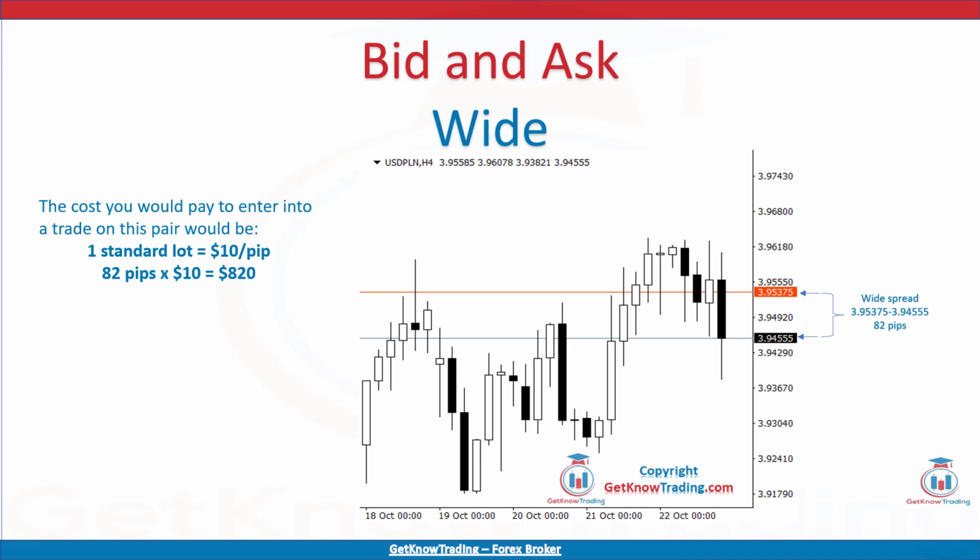You would need to wait a long time until the price reaches your entry price and then wait until it moves in your direction. That is why it is important to have the currency pair with bid and ask price close together. The cost you would pay to enter into a trade on this pair would be 82 pips multiplied with $10 equals $820. Not such a smart idea to trade this pair.